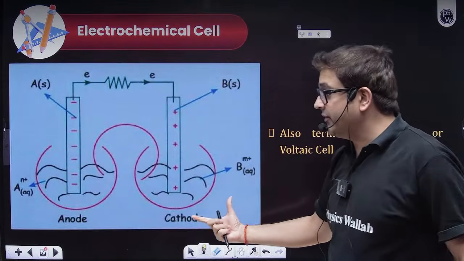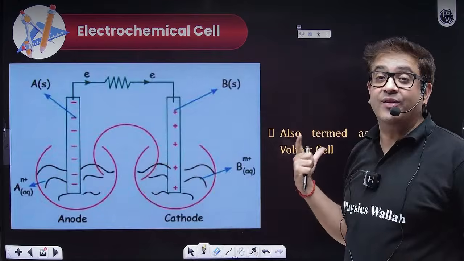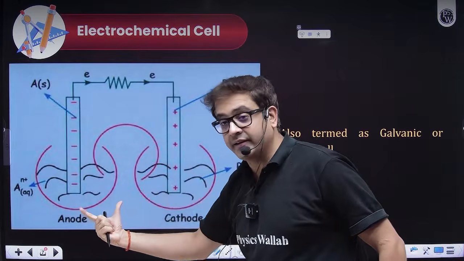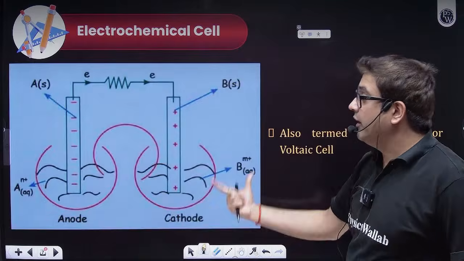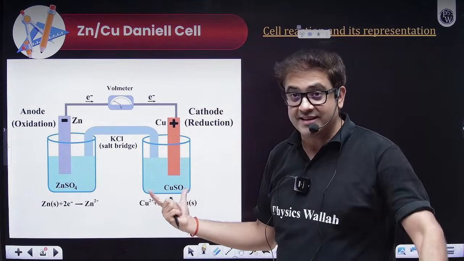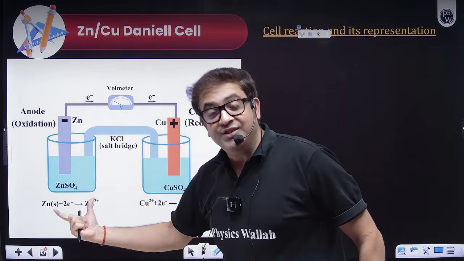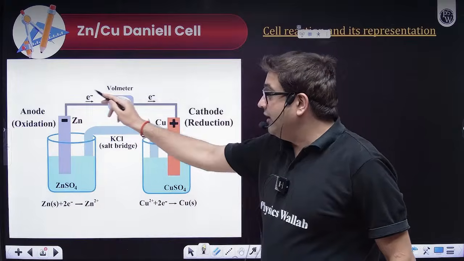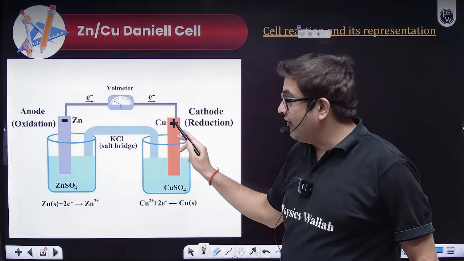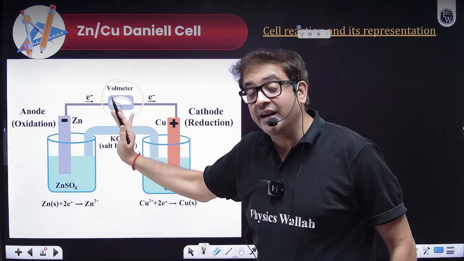Sir, explain this with an example. The very famous example of the zinc and copper electrochemical cell. So here this is an anode, here this is a cathode. I guess you know it from class 9th and 10th. Whenever zinc and copper are electrically connected through a metallic wire with a voltmeter in between, you find an electric current. Why?